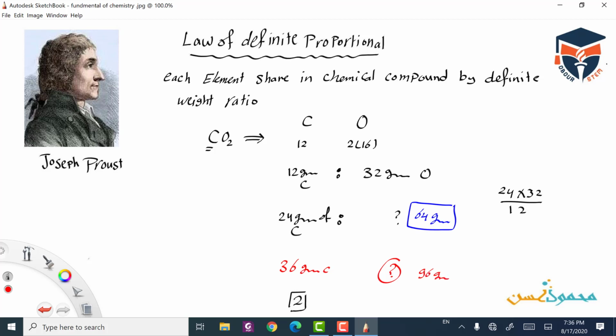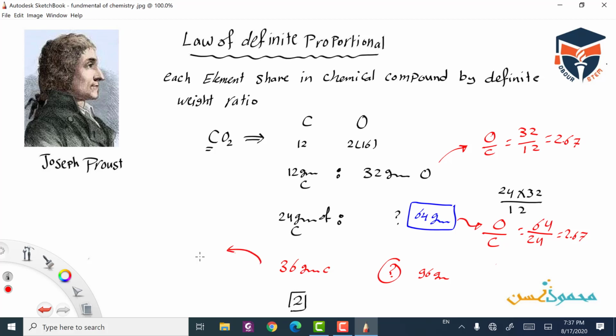But if we make a ratio between oxygen and carbon in this compound, it will be 32 divided by 12, giving us 2.67. And if we take the ratio between oxygen and carbon, it will be 64 over 24, giving us 2.67 also.